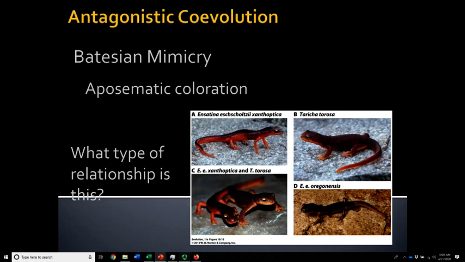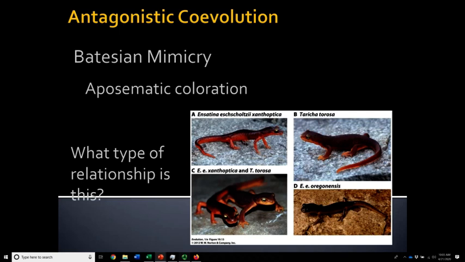So our first example is Batesian mimicry. The classic example of Batesian mimicry occurs with aposematic coloration. So you need to know what aposematic coloration is. It's simply when an organism exhibits a bright color as a means of communicating toxicity. So monarch butterflies are kind of the classic example. And there is some Batesian mimicry that goes on with monarch butterflies and the viceroy butterfly.